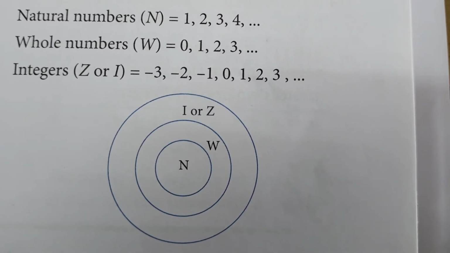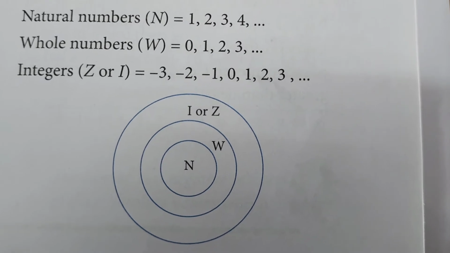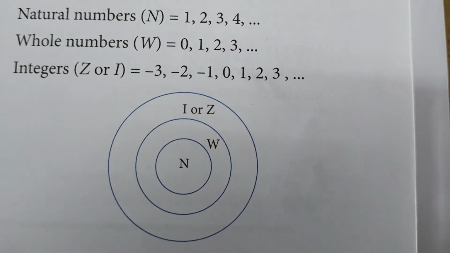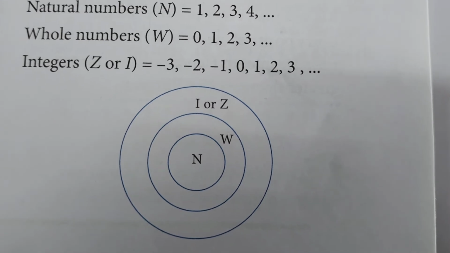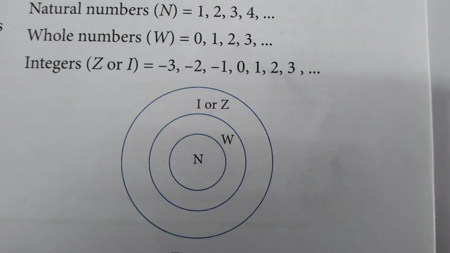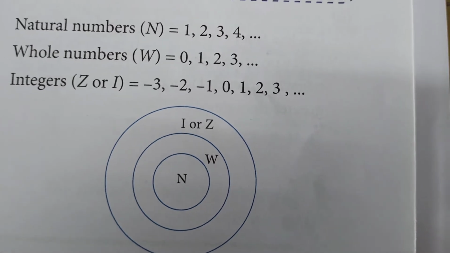Minus 3, minus 2, minus 1 are on the left side of 0, and 1, 2, 3 are on the right side of 0. So positive numbers are located on the right side of 0 and negative numbers on the left side.